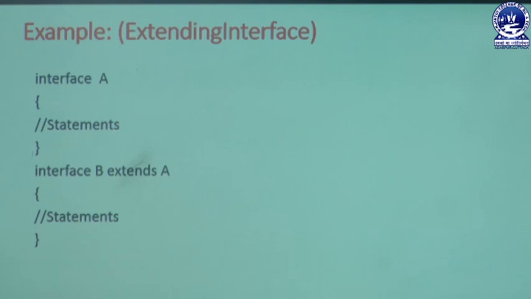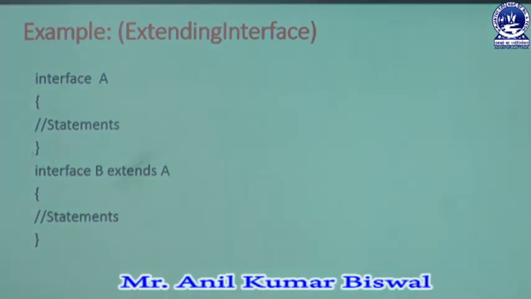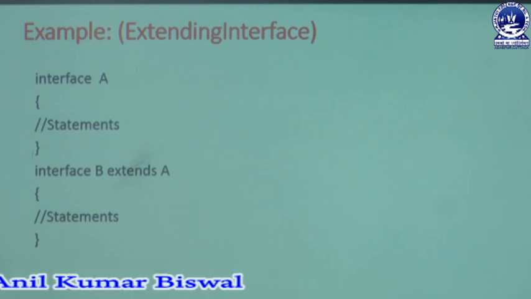Then we declare another interface named B. That means B is inherited from interface A with the help of the extends keyword. That means an interface type is inherited from another interface type with the extends keyword. Similarly, we can also declare some extra methods inside the sub interface B, which are also used throughout the program. In this way we can declare it in our programming part.